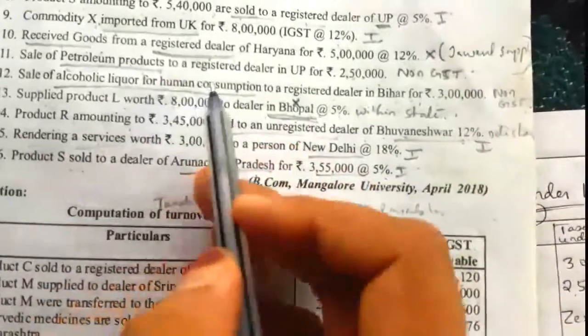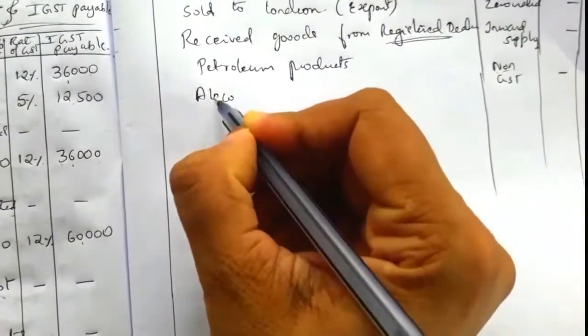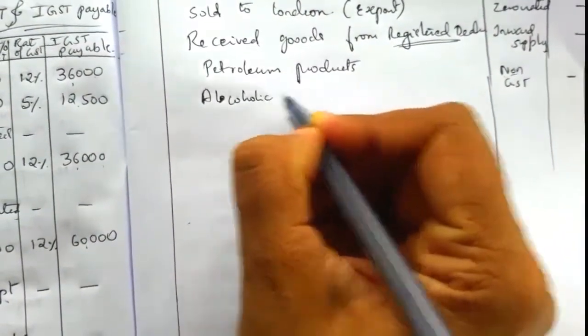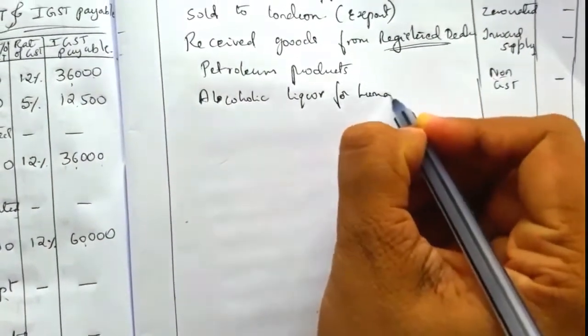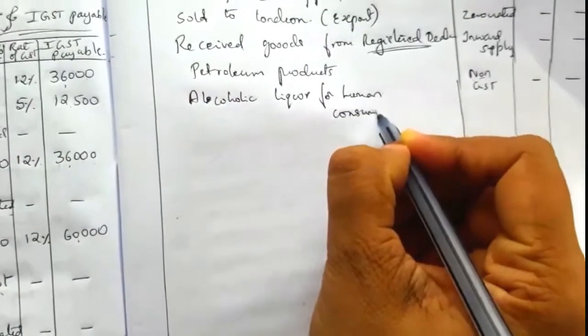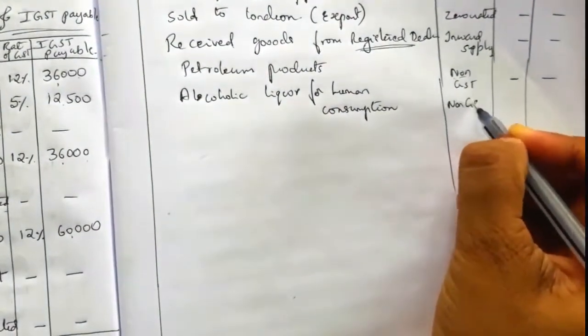Next, alcoholic liquor for human consumption, that is also non-GST, so no tax will be levied on that product.